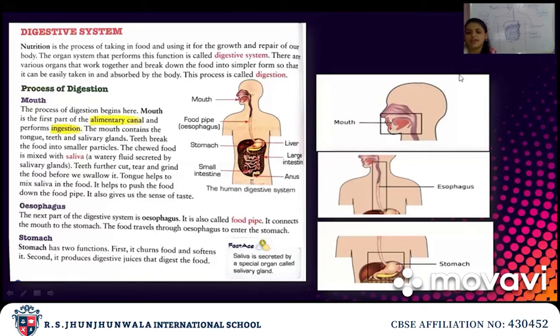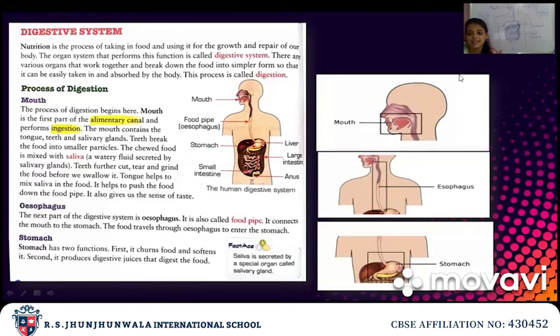In the mouth there are teeth, the tongue and salivary glands which secrete saliva. Our food is broken down by the teeth. Teeth break our food into smaller pieces. This chewed food, which we chew with our teeth, is mixed with the saliva.